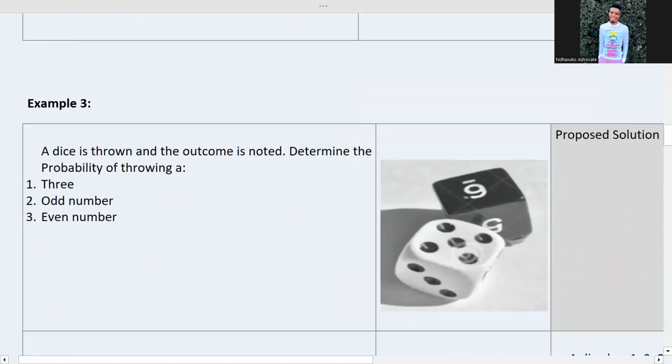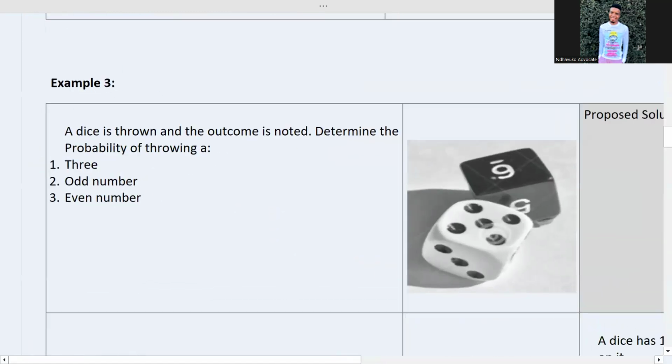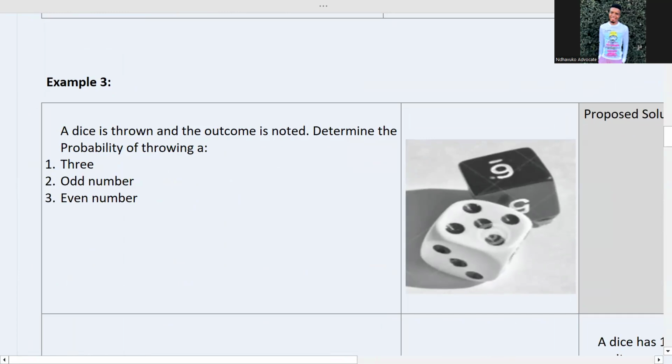So example number 3. A dice is thrown and the outcome is noted. Determine the probability of throwing a 3. You must know that in a dice, we have 1, we have 2, we have 3, we have 4, we have 5, and we have 6. So the chances of throwing a 3 is only 1 out of 6. That's the chance. The chances is 1 out of 6.